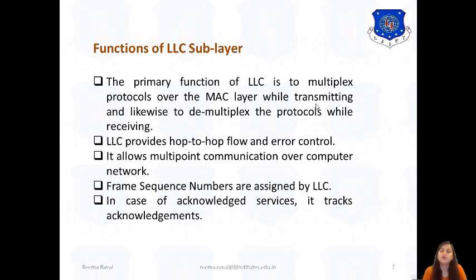So in today's session we have seen Ethernet and LLC, where Ethernet is the cabling technique defined under the standard IEEE 802.3, and next we have seen the sublayers of the data link layer. That means the 2 sublayers, MAC, media access control sublayer, and LLC, which is the logical link control sublayer, out of which we have seen LLC, logical link control, and its functions. So I hope this is clear to you now.